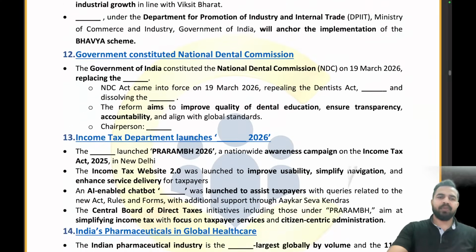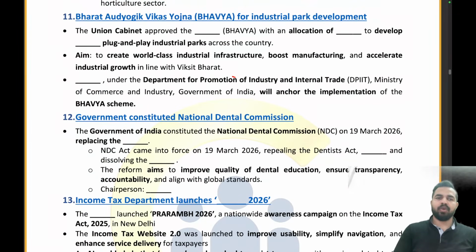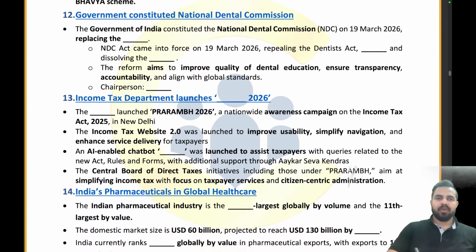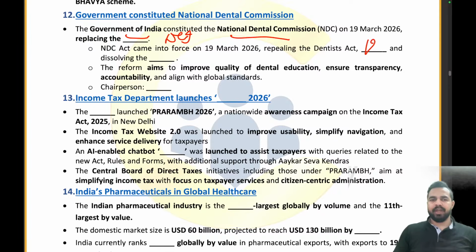Clear everyone? So we are already done with this part. So this is your homework, my dear friends, right? Now moving ahead. Government constituted National Dental Commission. Government of India has constituted the National Dental Commission, replacing the Dental Commission of India. Right? It has repealed the Dentists Act 1948 and dissolved the DCI. The chairperson is Sanjay Tiwari.